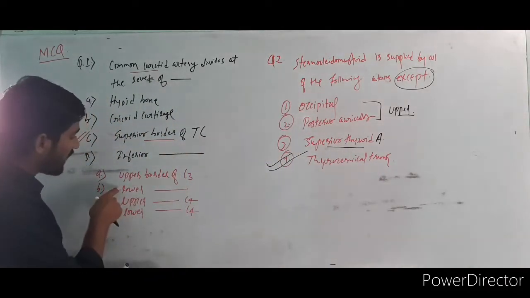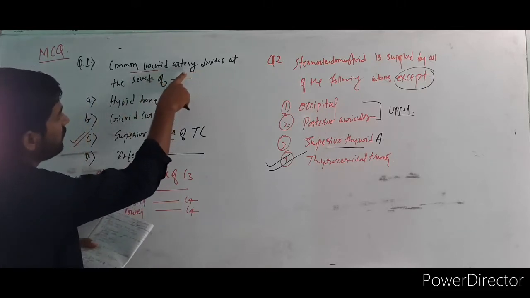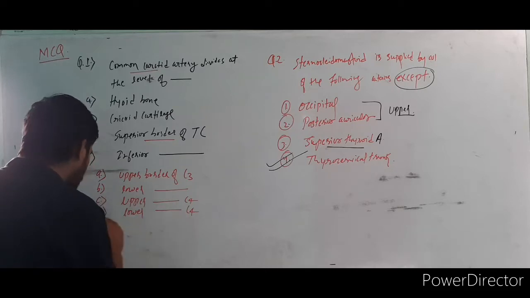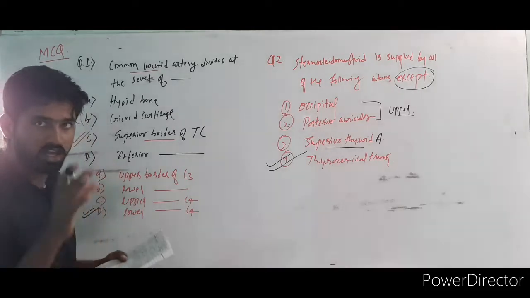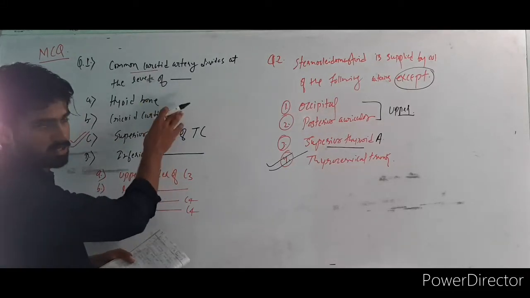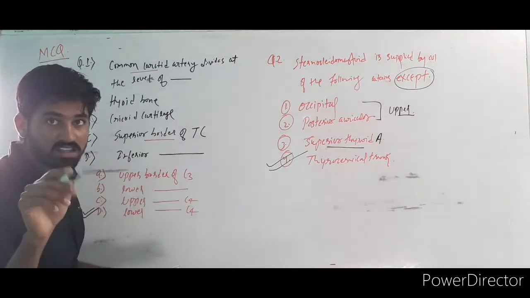Now I give 1 minute for this question also. Same question: the common carotid artery divides at the level of what? Tell me the answer. The lower border of C4 is the correct answer. Okay, these things you have to remember. This question was asked one time in NEET PG. One thing I want to tell you.